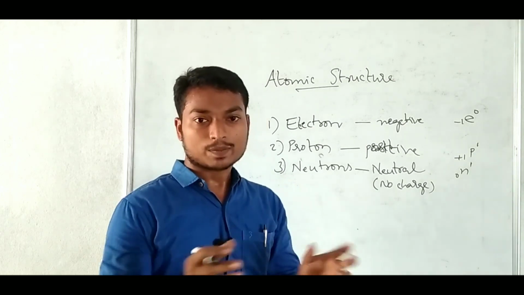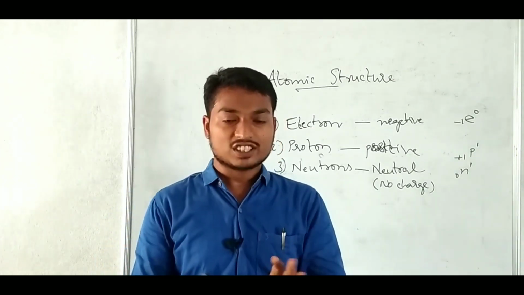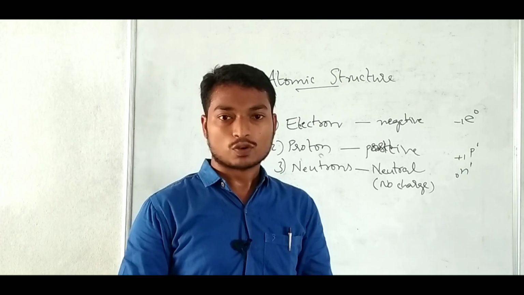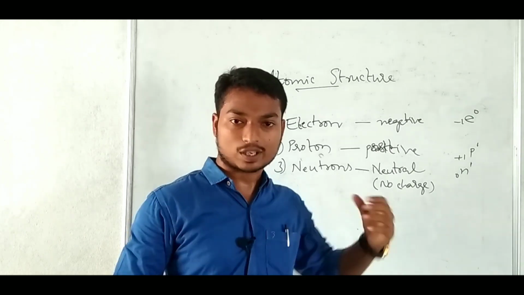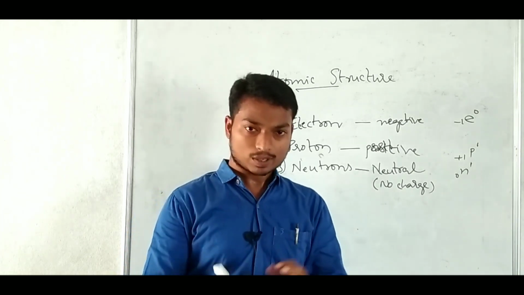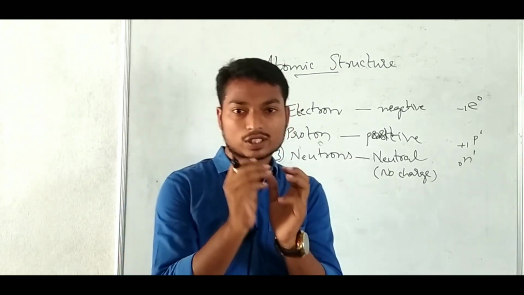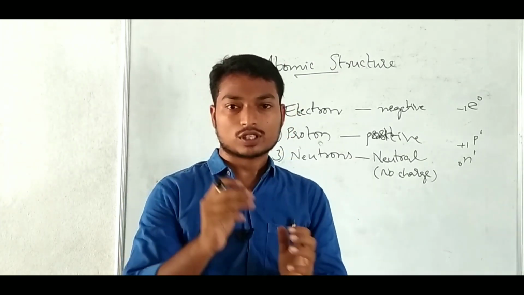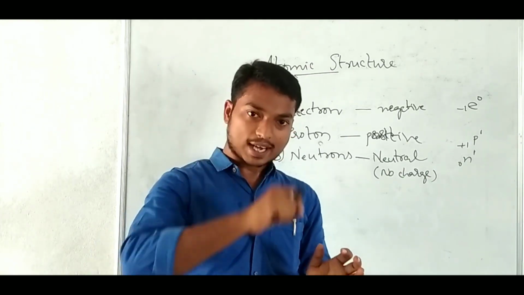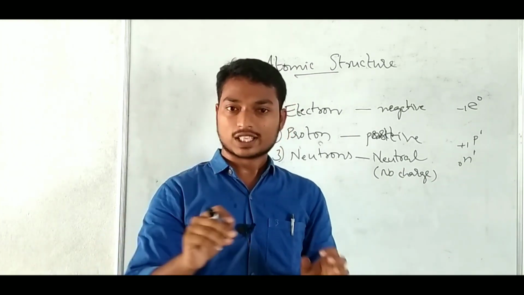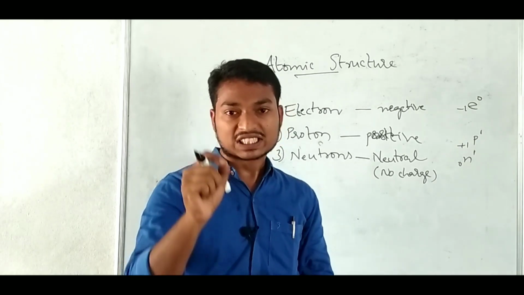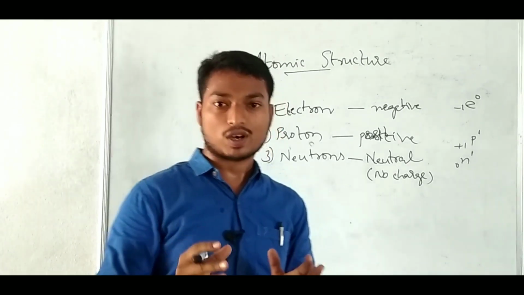But where are these subatomic particles arranged in the atom? What is the location of the subatomic particles in the atom? The center of the atom is concentrated with a somewhat heavy mass. In the total atom, the whole part is hollow, but the center of the atom is concentrated with heavy mass.